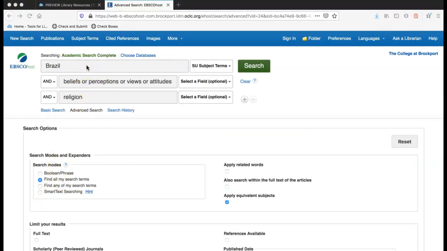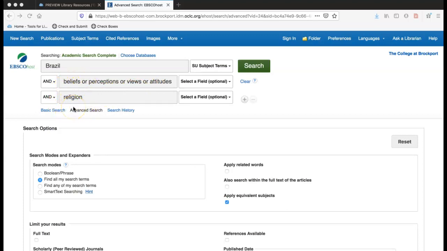This is the basic search that I'm going to use for my example here. I'm focusing on the country Brazil, but in your search, you will obviously want to put in the country that you are working with. So China or the Netherlands or whatever country that may be. I've included here some synonyms for beliefs or perceptions or views or attitudes. When you're talking about your deep culture concept, you want to be sure that you're looking at that. You're not looking at the surface anymore, but digging deeper. And then the term religion, this would be the topic you're really interested in.